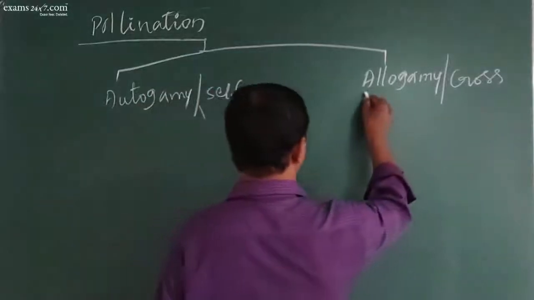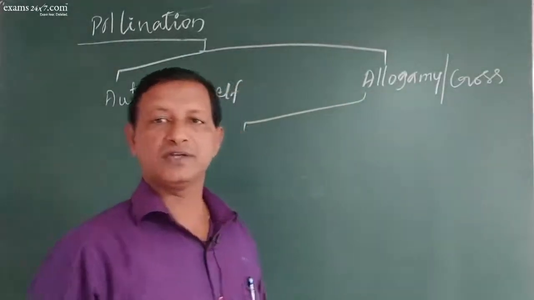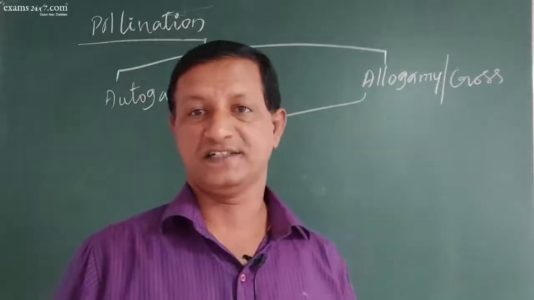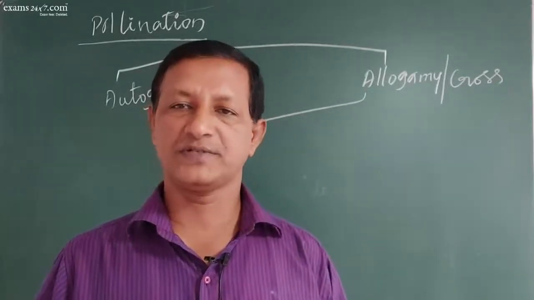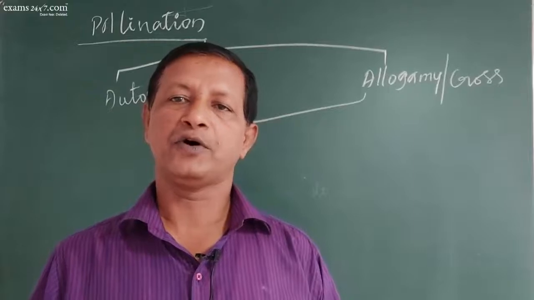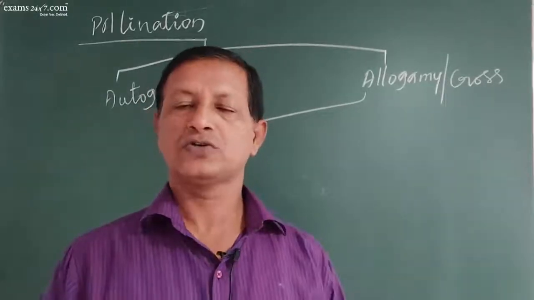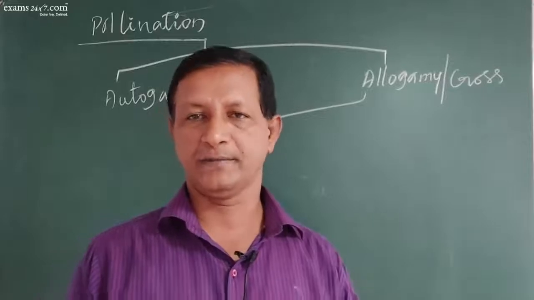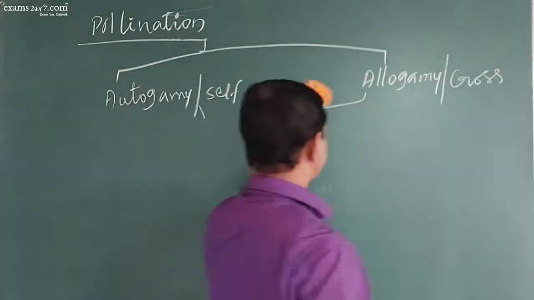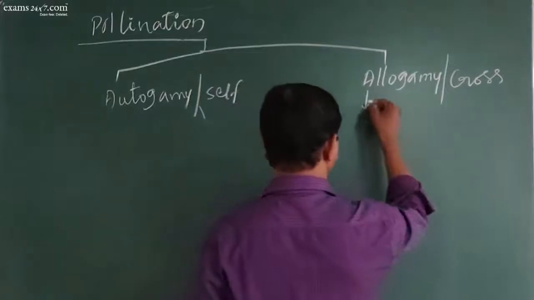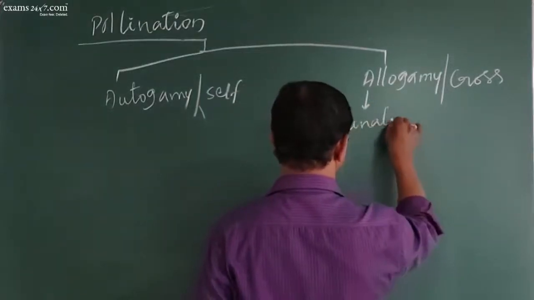But allogamy or cross-pollination is always through agents, because two flowers are involved, so the pollen grains need to be carried to the female sex organ. That is mediated by agents. So allogamy is facilitated by pollinators or agents.